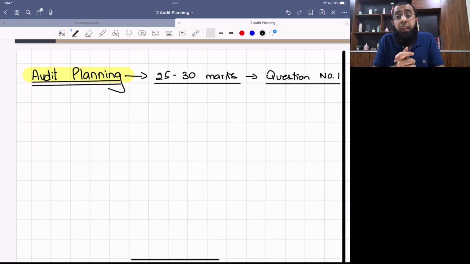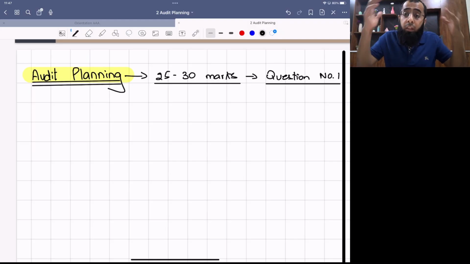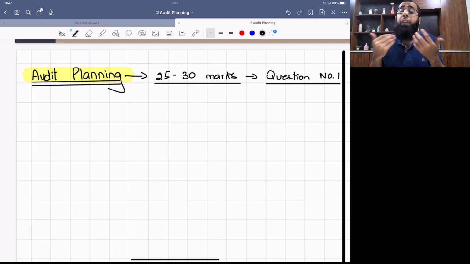In the audit planning phase, first of all, the auditor obtains an understanding of the client's business and environment. Just think about a practical audit activity. You are an auditor. You are going to a client for the first time. What will you do? Will you directly go and start doing procedures? You don't even know where to go. So first you will sit with the management and have some discussion. You will try to obtain an understanding of their business, their environment, their internal controls, their system, their processes.